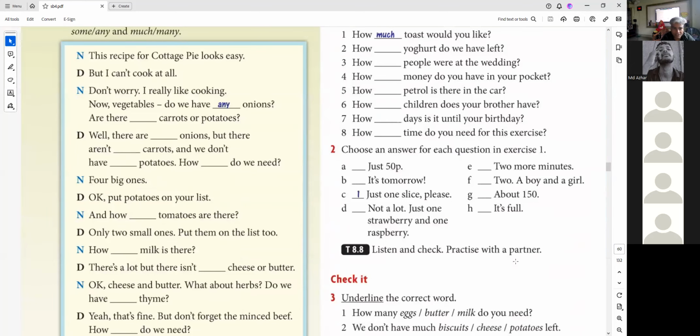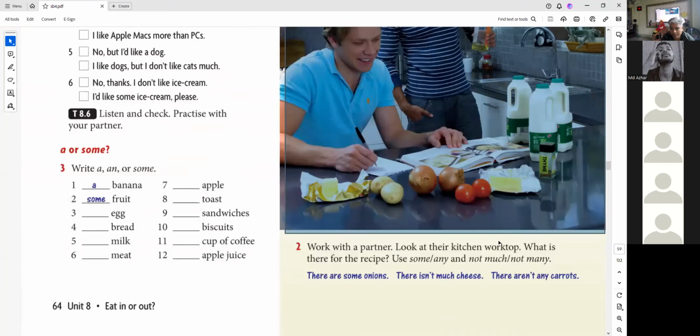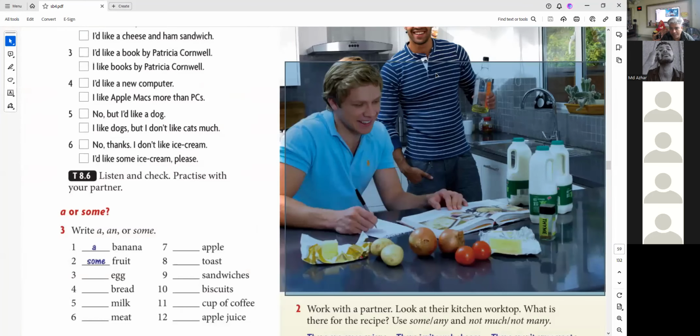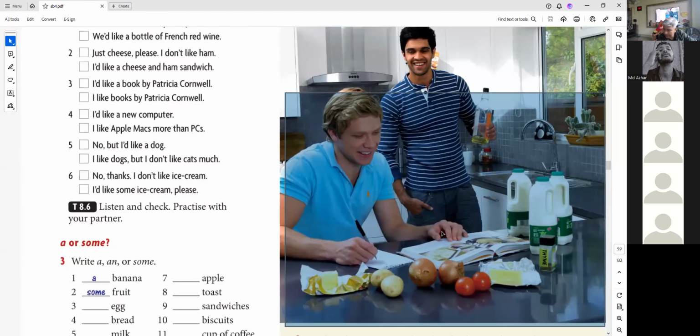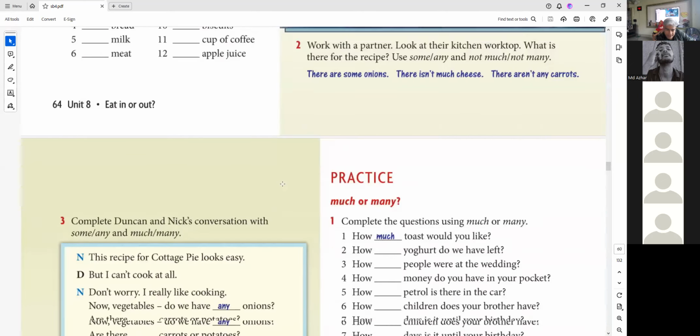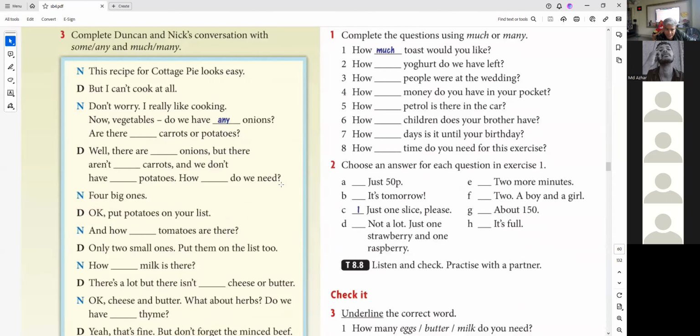Take a look at this conversation, everyone. You have to complete this conversation about this photo. This conversation is between these two guys, Duncan and Nick. They are in the kitchen. You can see what they're doing. They are preparing a list. They're looking at the recipe and they're preparing a list and they will have a conversation. This is their conversation on your screen now.